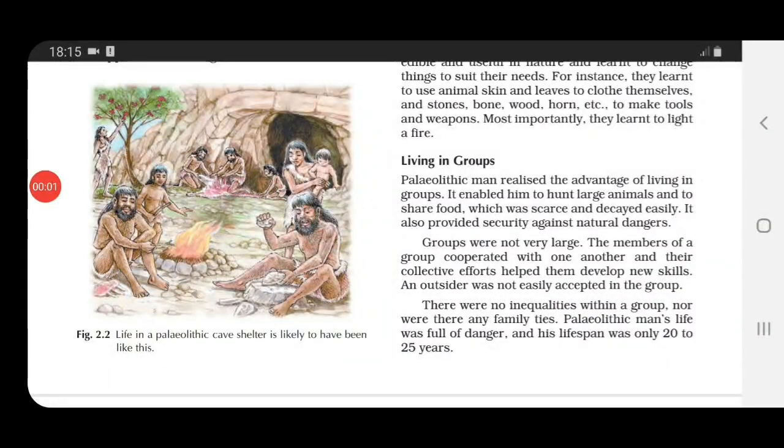If we talk about their lifespan, children, it was only 20 to 25 years. Why? Because Paleolithic man's life was full of danger. You just think of the surroundings in which they were living, what they were eating. So according to that, their lifespan was only 20 to 25 years.